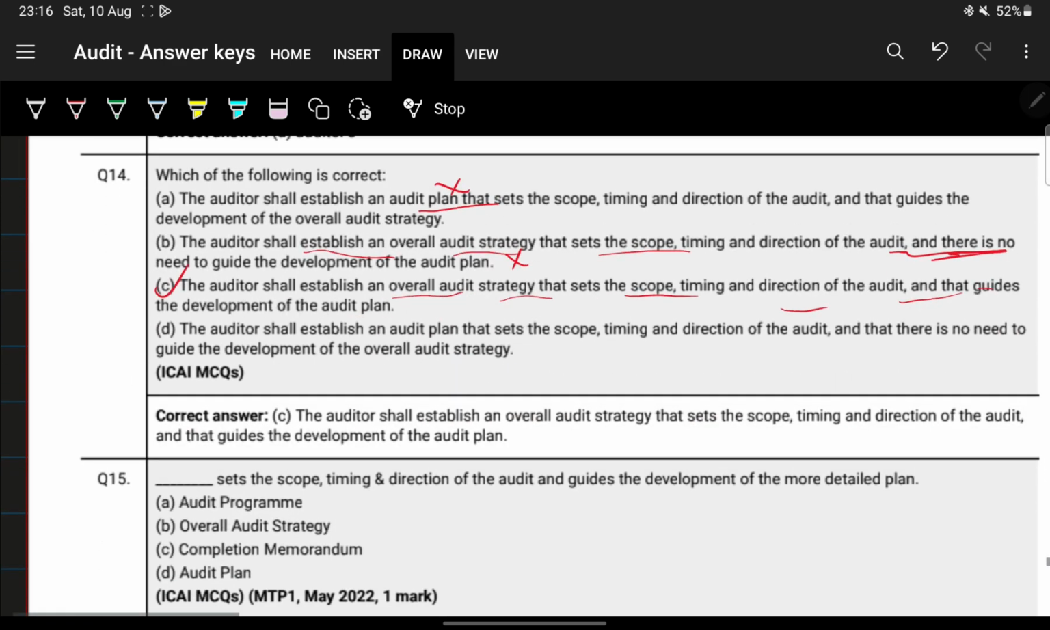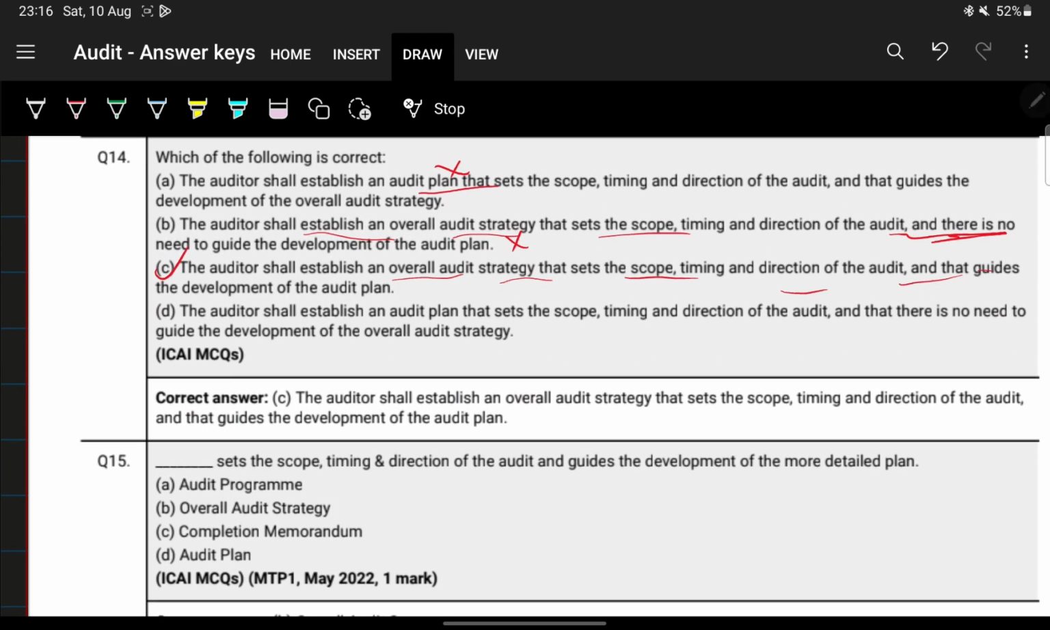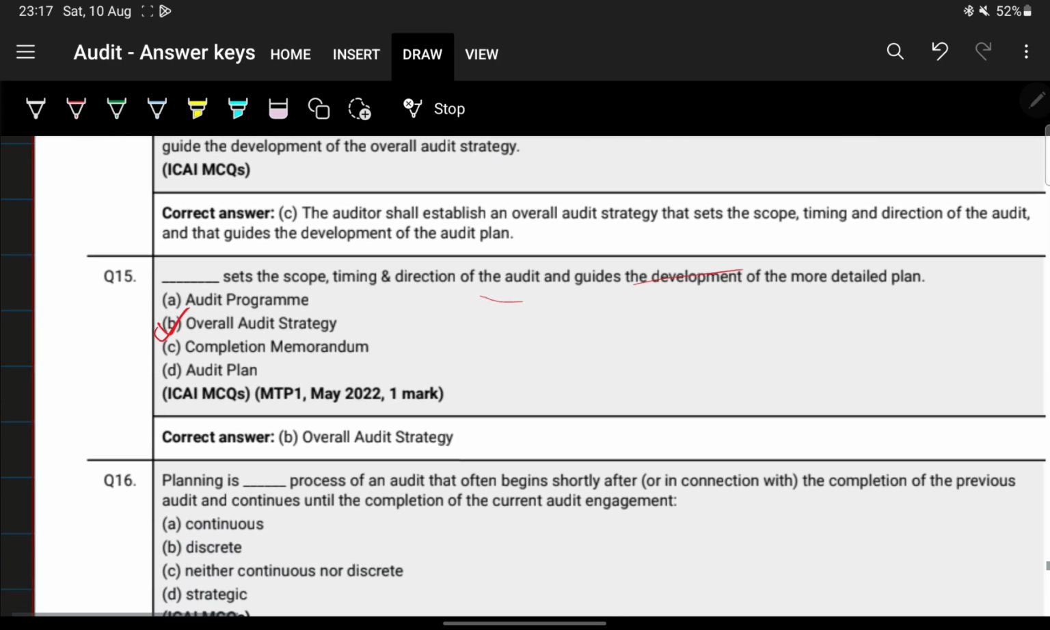Okay. Next. Dash sets the scope, timing and direction. Very easy. This is the overall audit strategy. So answer is B.